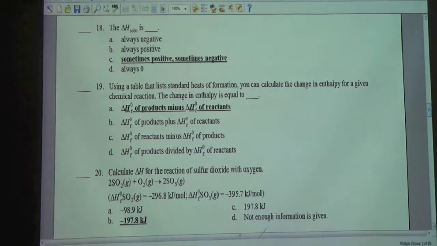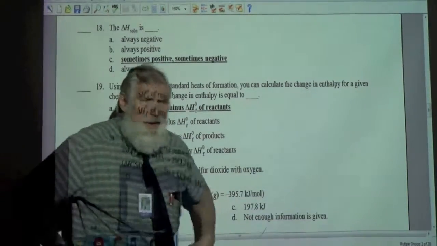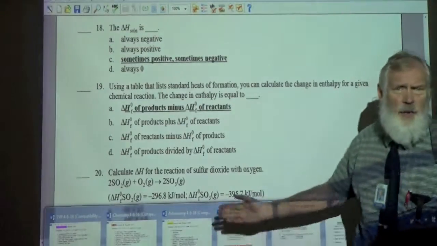Calculate delta H for the reaction of sulfur dioxide with oxygen. B. Negative 197.8 kilojoules. And do you need math for this one too? No. Yes, and we are going to go ahead and do that problem now.